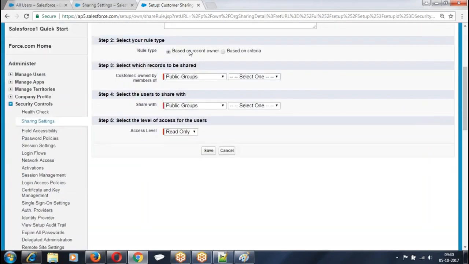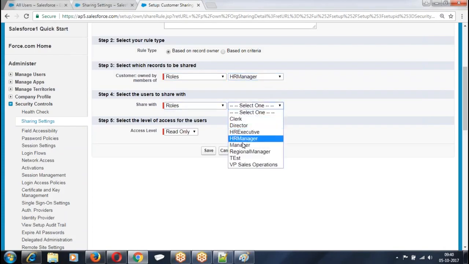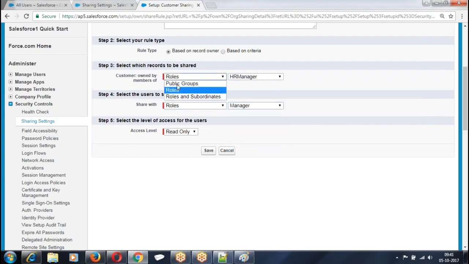Now give based on record owner. Records are owned by the users whose role is HR manager. Who is having the role of HR manager? Divya and Faraz. Divya and Faraz's records are shared with the users whose role is manager.